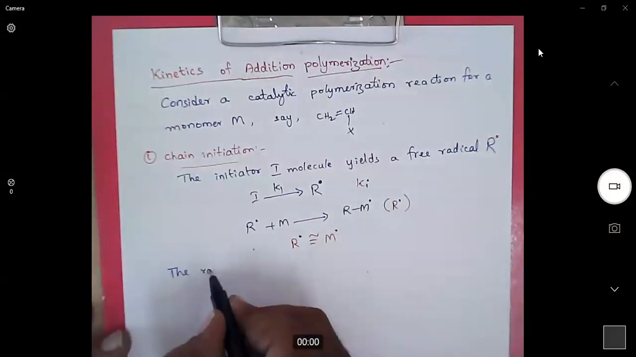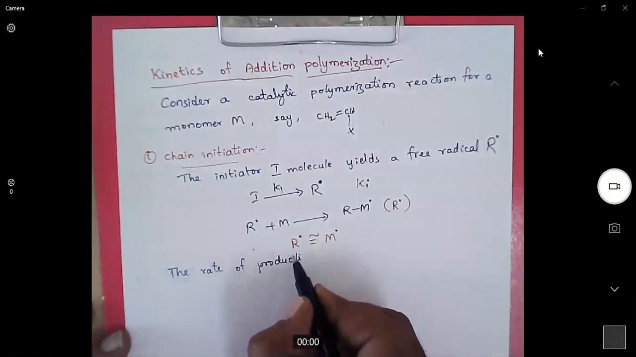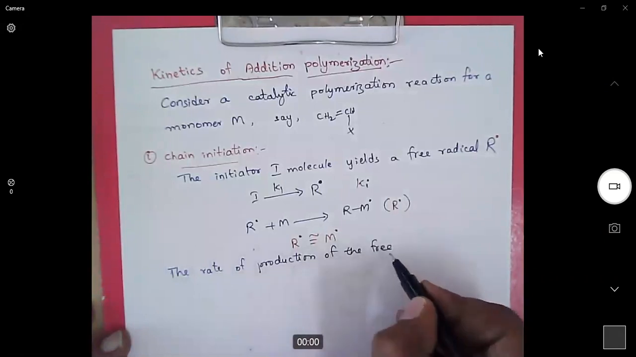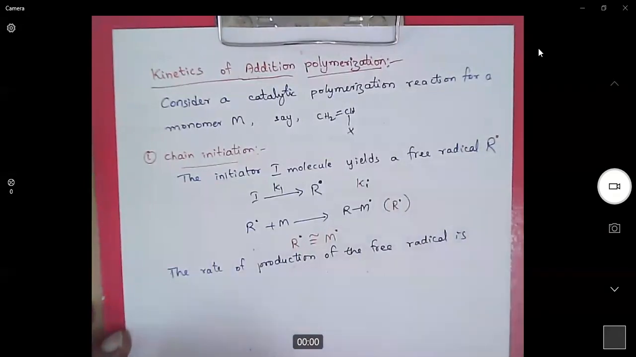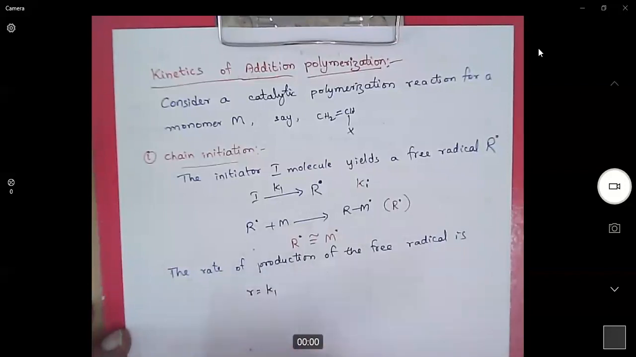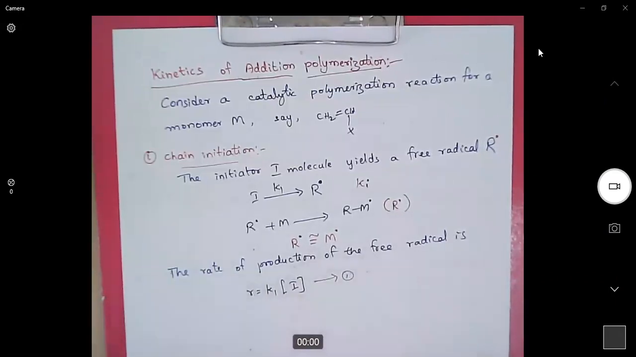Therefore, the rate of production of the free radical R is equal to, here we will use the rate constant K1 for the first step, K1 times I, where I is the concentration of initiator.